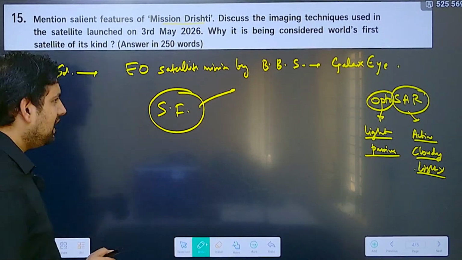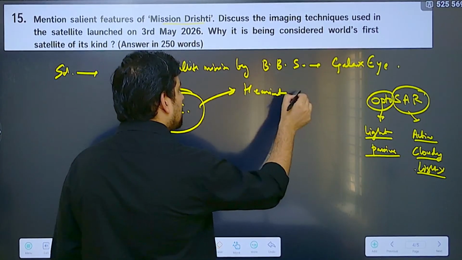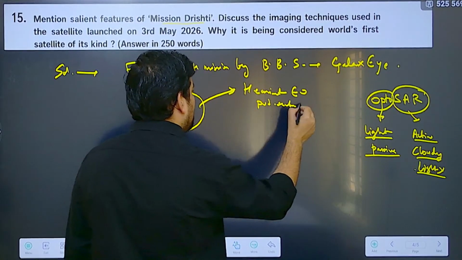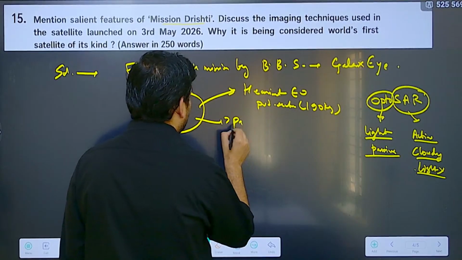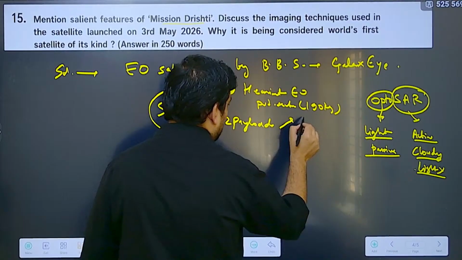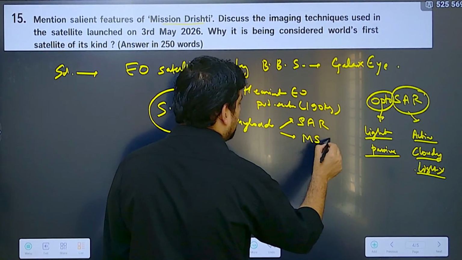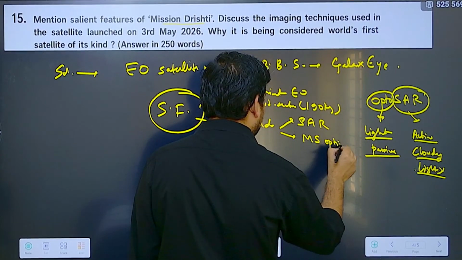Now salient features, I think you will be able to write. First, this is the heaviest earth observation satellite by our private sector. This is approx 190 kg. Then it has two kinds of payloads. Now you have understood, one is synthetic aperture radar and the other is multispectral imaging sensors or multispectral optical sensors.